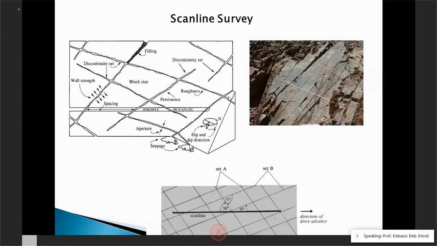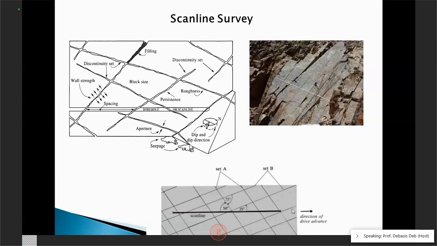So you see, if this is the rock mass, what do we do? We put a scale here. First we connect a rope straight, and then from one side, like here it is given, from one side we start counting how many joints it has cut.